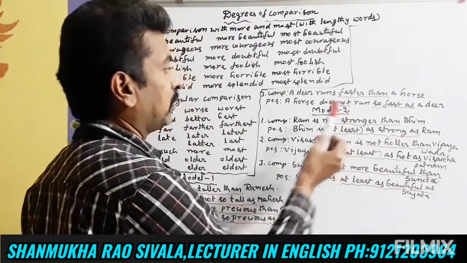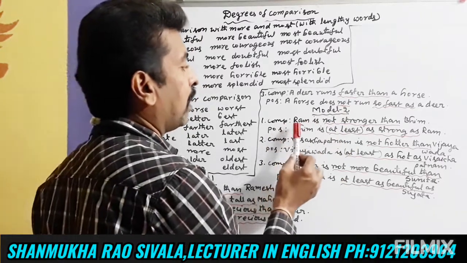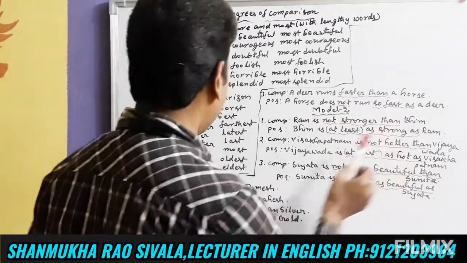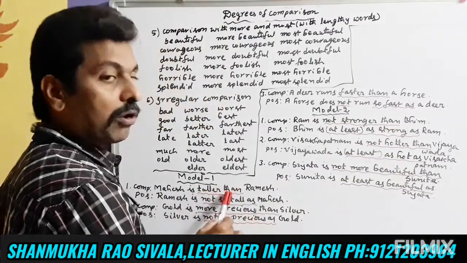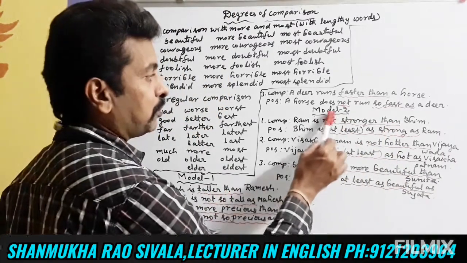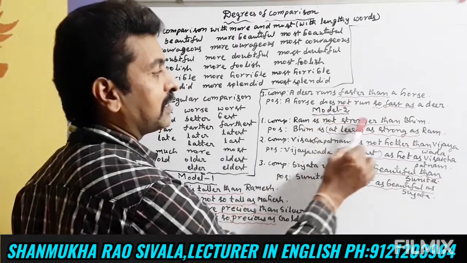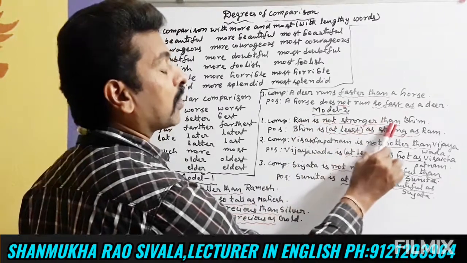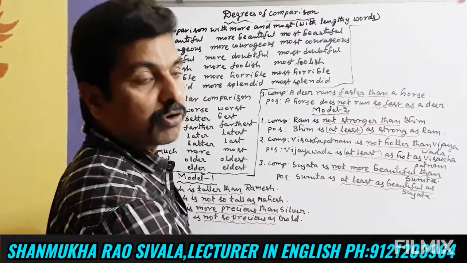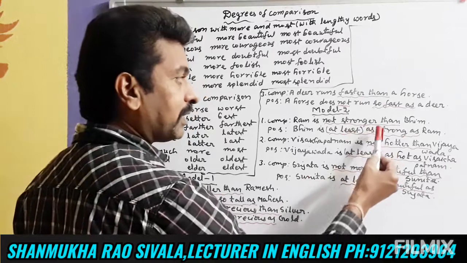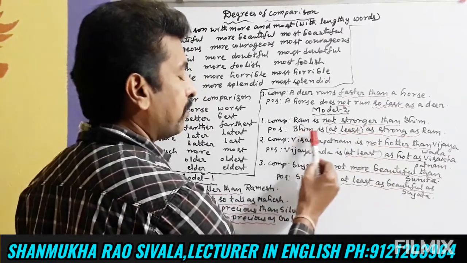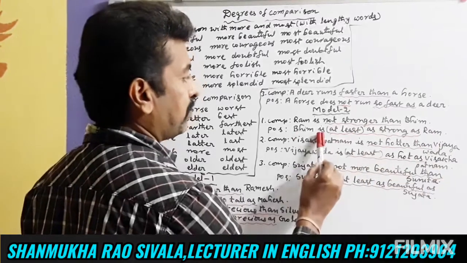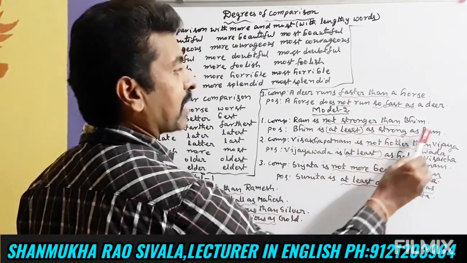Model 2. This is comparative degree. Ram is not stronger than Bhim. Not stronger than. Here it is stronger than, taller than, and we added not. This is a negative sentence. When we change it into positive degree: Bhim is at least as strong as Ram.